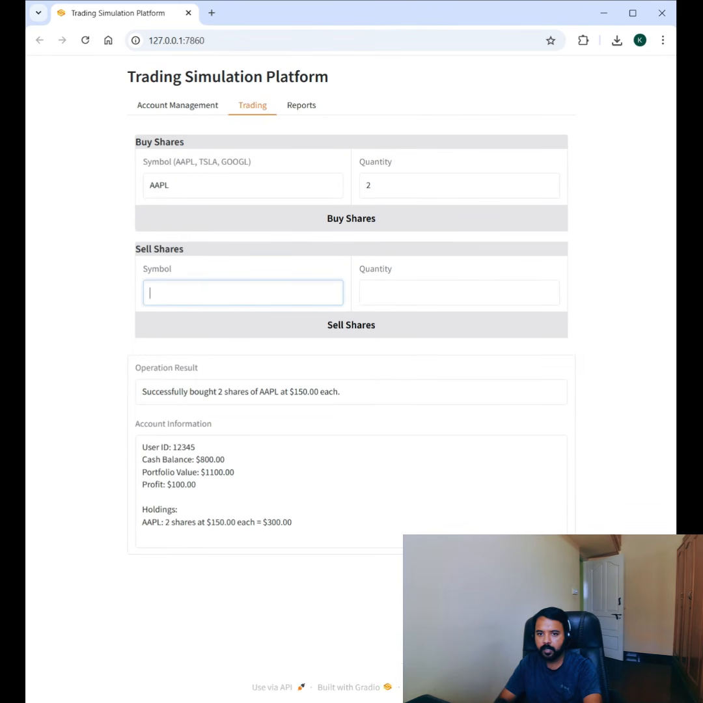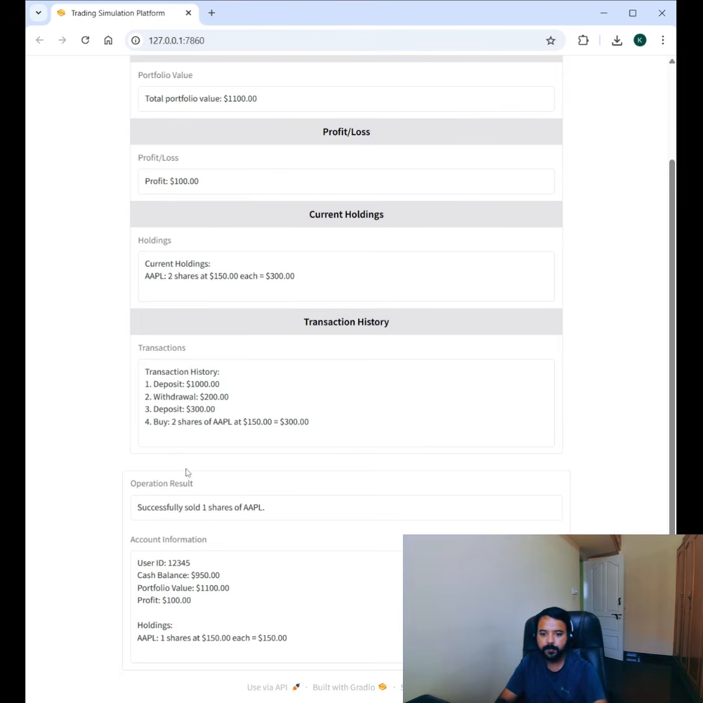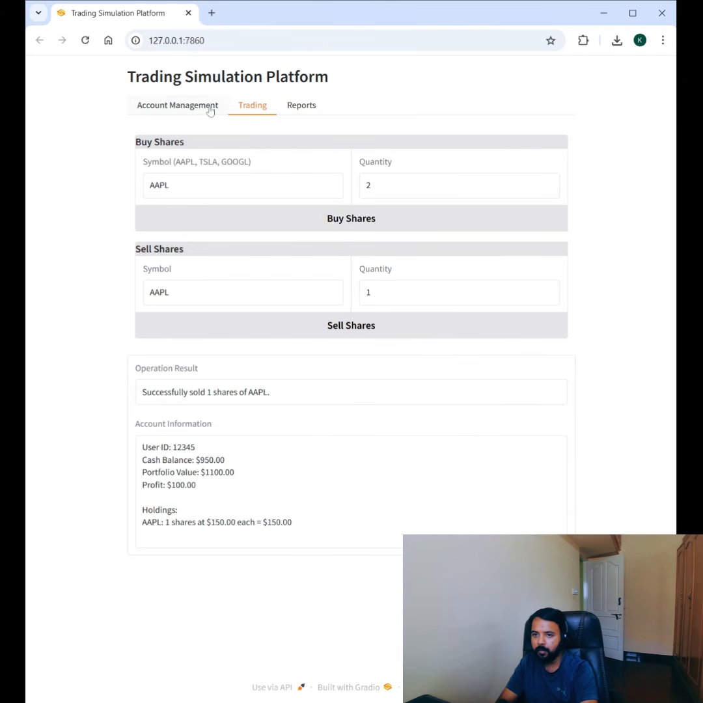We can sell shares also. So let's suppose we want to sell one Apple share, so we can sell, and our portfolio will be updated by this. So now in our holding there is only one share. This is a simple application created by this CrewAI, but all of this, the UI, backend, frontend, everything, is completed by the CrewAI agent only.